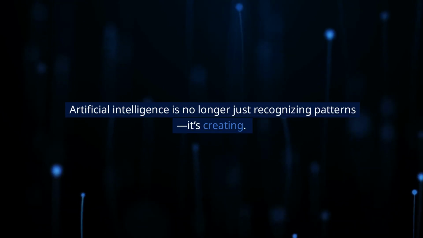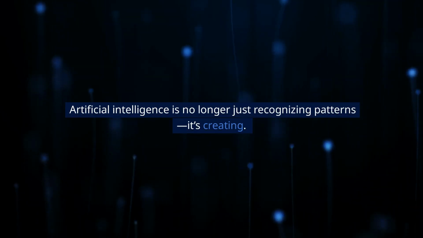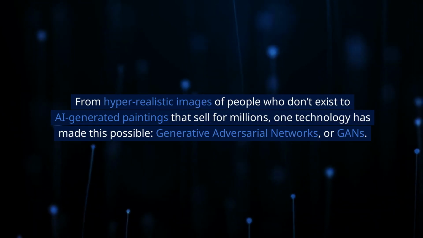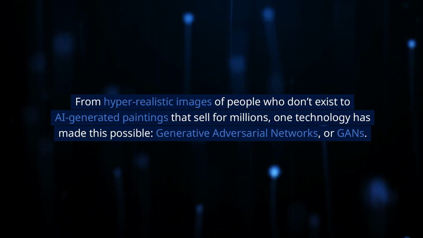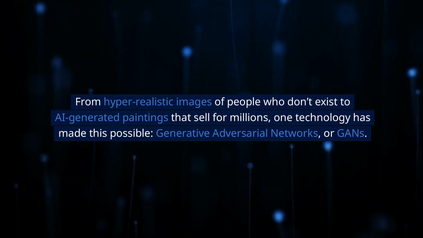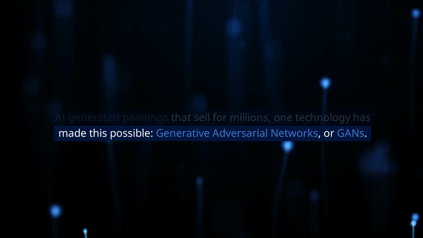Artificial intelligence is no longer just recognizing patterns, it's creating. From hyper-realistic images of people who don't exist to AI-generated paintings that sell for millions. One technology has made this possible. Generative Adversarial Networks, or GANs.